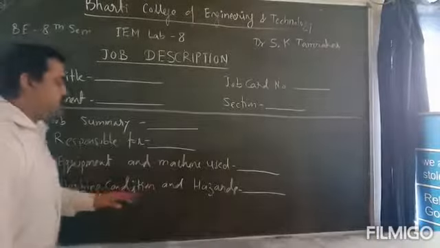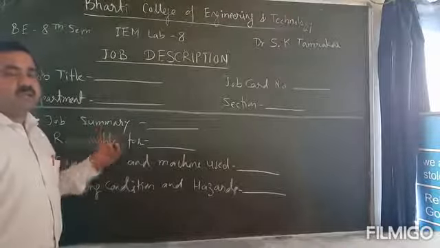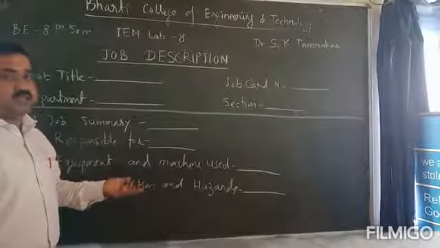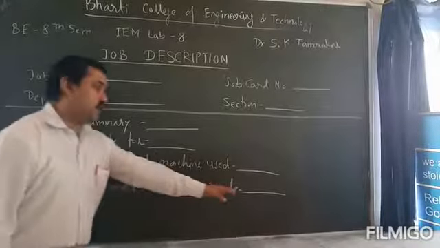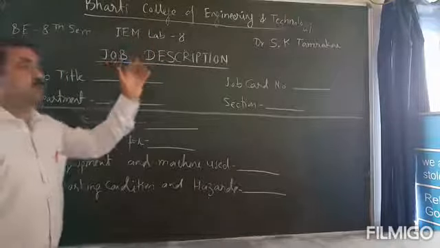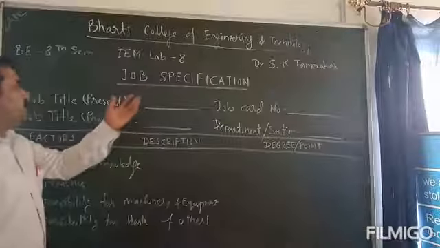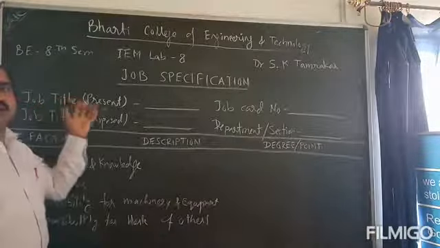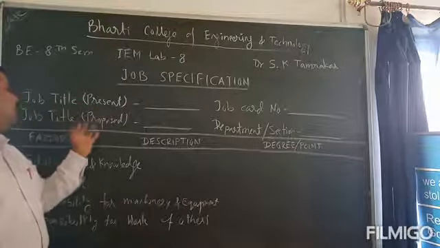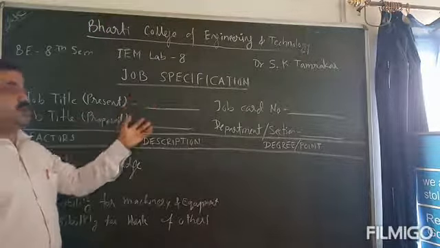And working condition and hazard. What are the working conditions? How much light is required, and if there is some hazard, that should be written here for completing that job. So this is the job description, containing all the information. Then the job specification: the present job title, and if any change is proposed, then the proposed job title. Both the names have to be written here.